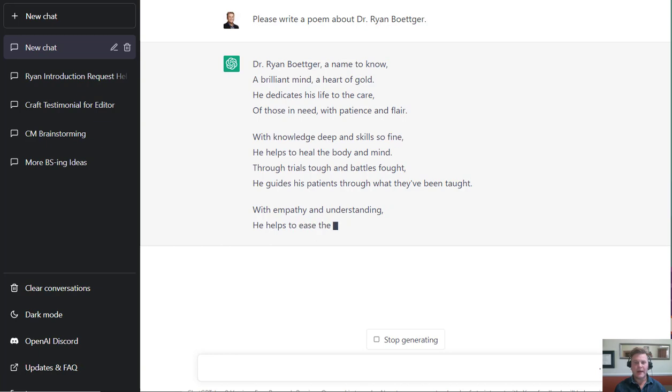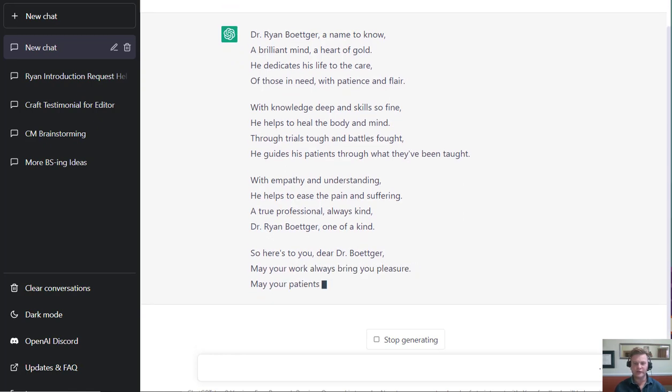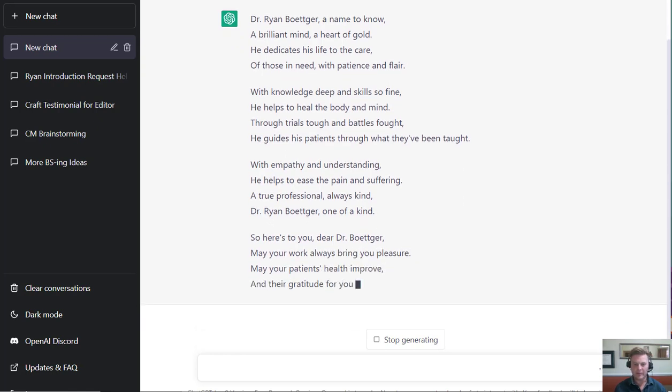All right, so empathy helps to ease pain and suffering. All of these things, of course, are true. I couldn't have written a better poem. But here you go again. The idea here is that this particular system has ingested enough different patterns and different styles of poems. It knows sentiments and emotions that surround particular subjects.